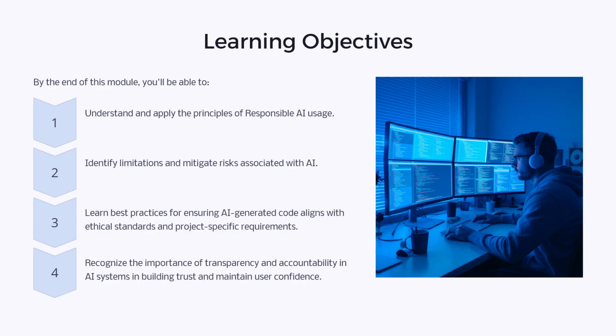Let me first discuss these two terms. Transparency basically means how transparent is the decision making in your AI model. Let's just say that an AI model is being used for a hiring platform, which takes in a resume and shortlists it based on the contents of the resume. If an AI model has shortlisted my resume, it should also be able to tell the person in charge why my resume was shortlisted, or if my resume was discarded, the AI model should be able to explain why my resume was discarded. This is what transparency essentially means.